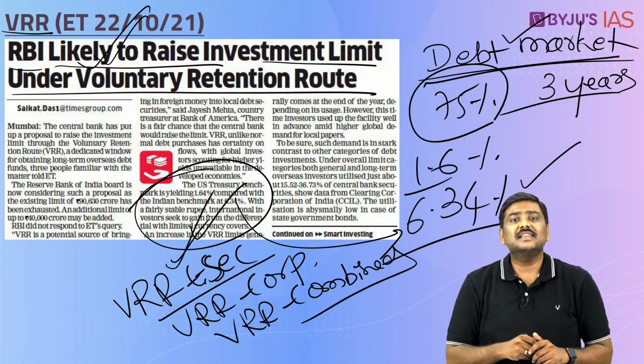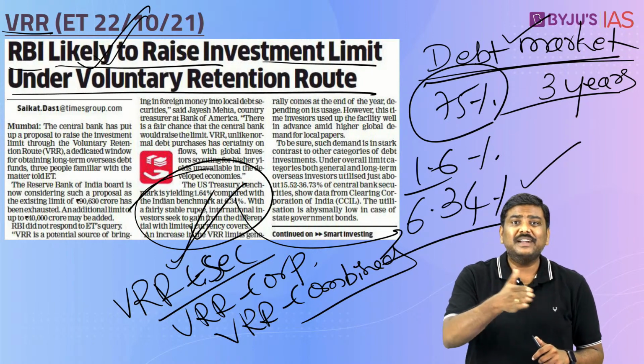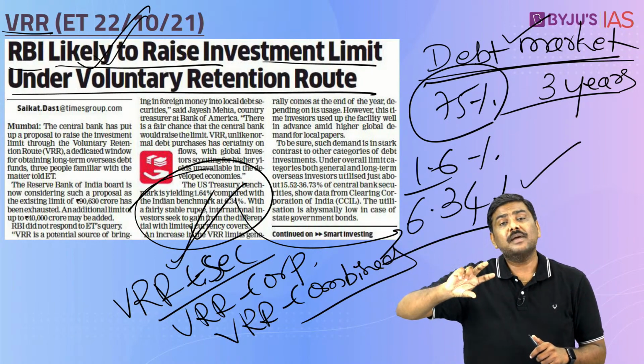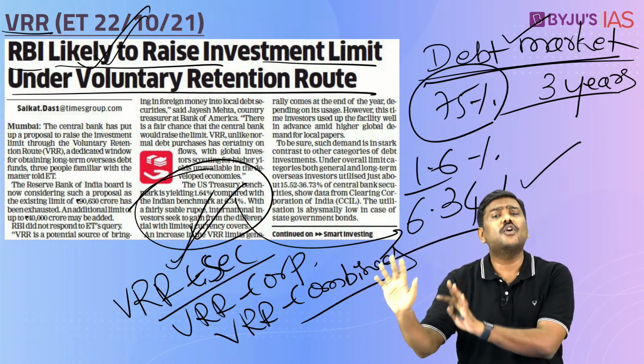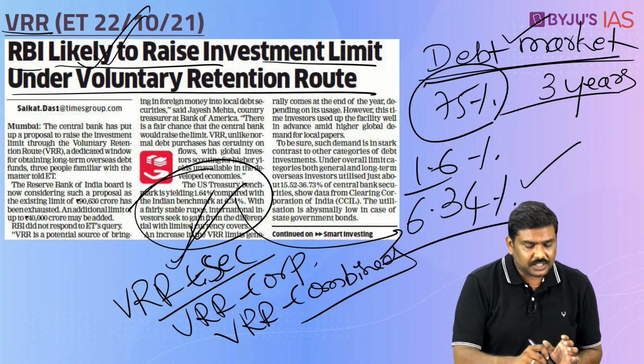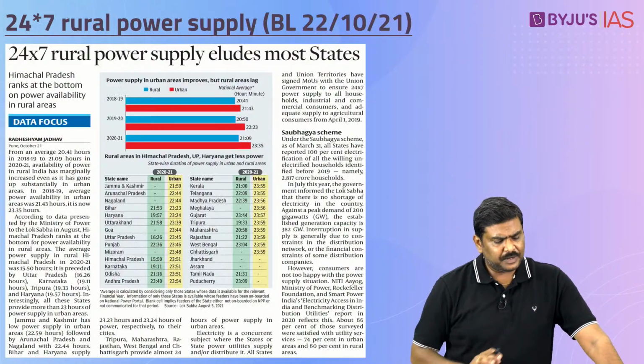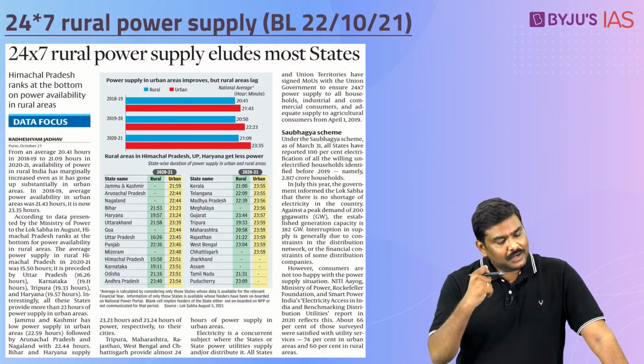And the article basically says because the amount of limit has already been exhausted, RBI might revise this even before the end of the year, which is generally followed by RBI. Done? So this is the gist of the article provided here with respect to concept of VRR. Next,